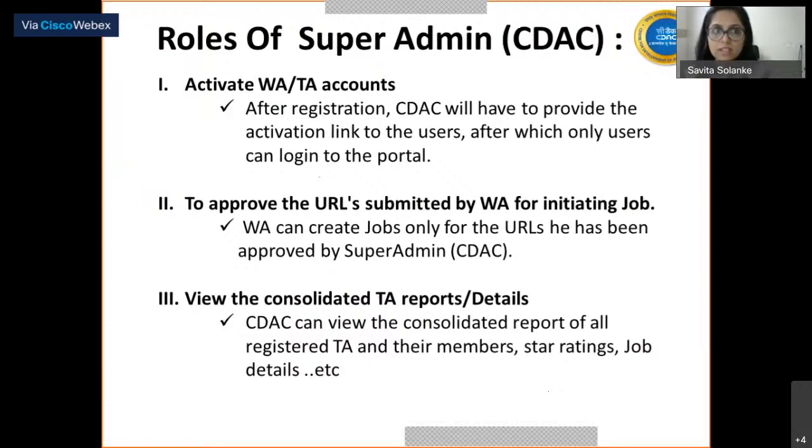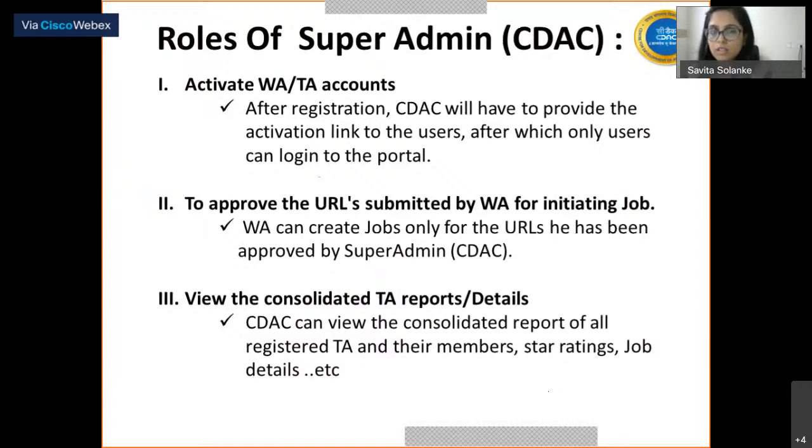Main role of the CDAC here is to activate the user accounts. After the registration is done by the users, an activation link will be sent by the CDAC to the particular user or users, and then only they can log into the portal. This is the important role of the CDAC: to approve the URLs submitted by WA for initiating the job.